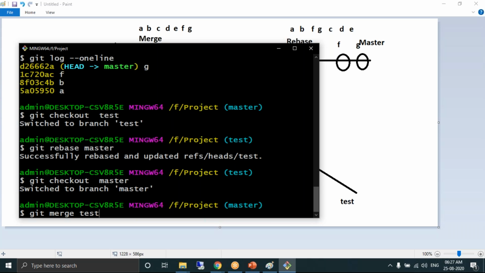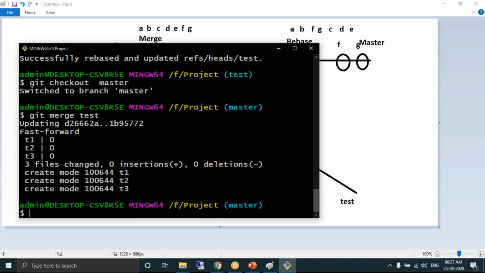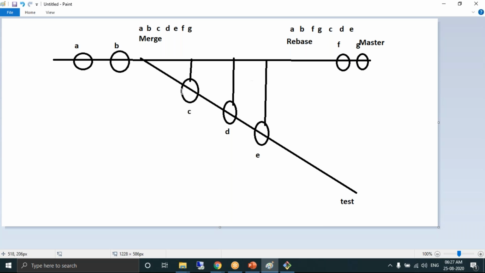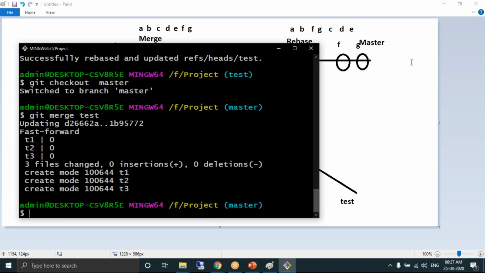So don't think that rebase is an alternative to merge. No, it's an extra command. You need to do it before merging, and then after rebase, you need to merge the test branch. Merging is done. As we have done rebase, the effect is that the commits belonging to the child branch will become the latest commits.